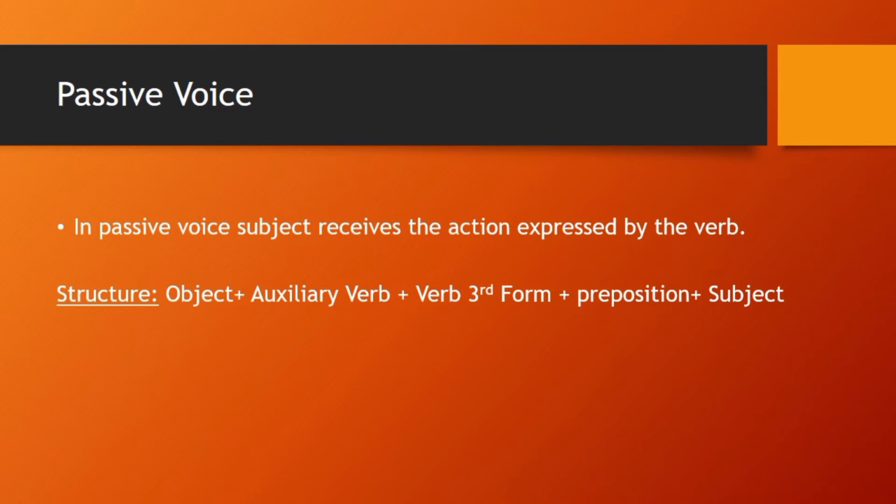First check out the example, then I will explain how it becomes like this. Example here: A song is sung by Rahim, right? So this is the example here. Now let's check how we can change active into passive voice.